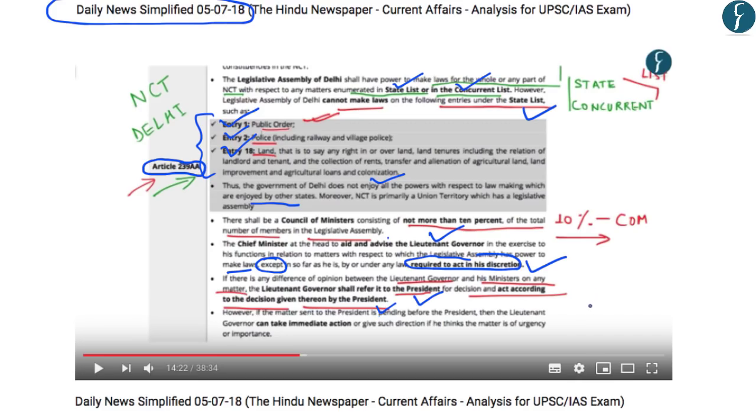And the controversy between the elected representatives of Delhi and the institution of Lieutenant Governor started because of these discretionary clauses, which provided that in case of any difference of opinion between the LG and ministers, the LG can refer that matter to the President. Further, the controversy was also related to all these three matters. This is because Delhi was not a full-fledged state. And the elected representatives of Delhi demanded that Delhi should be accorded the status of a full state.